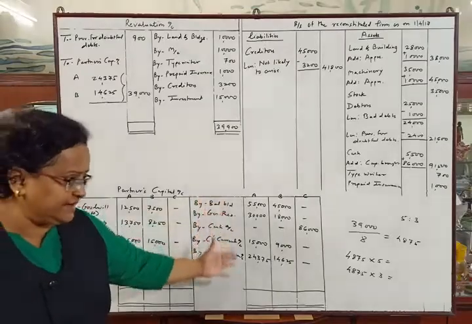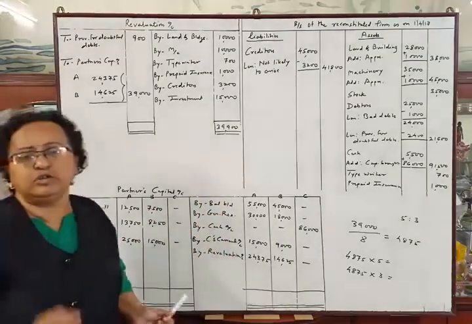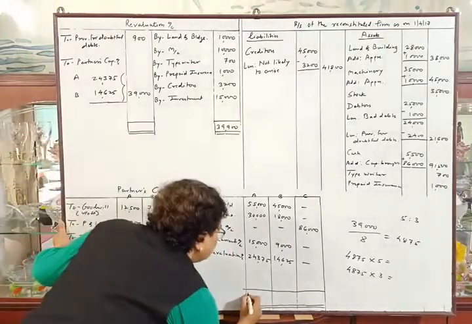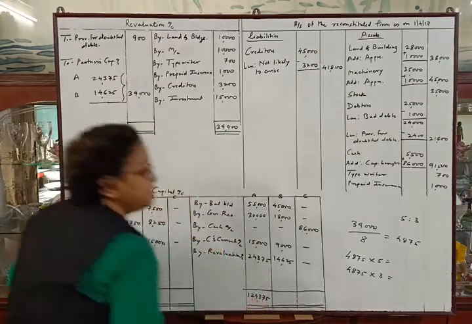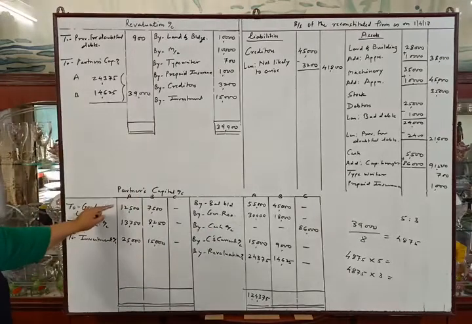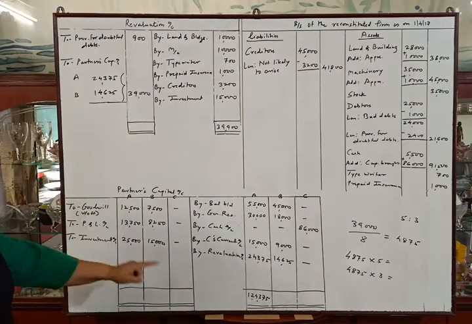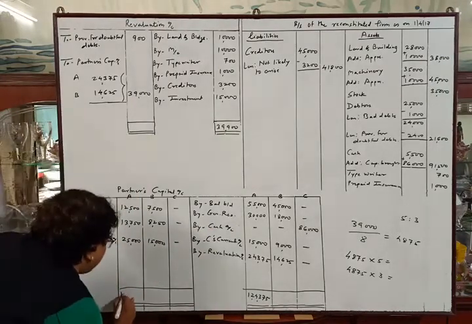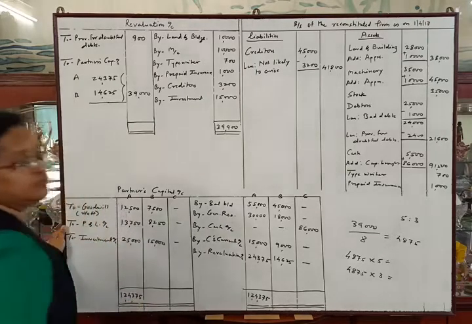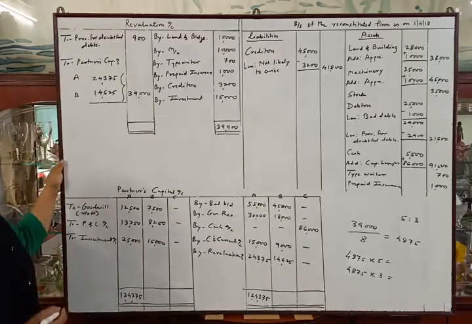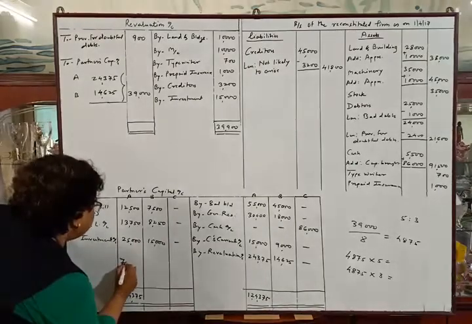Total of credit side is 1,24,375. And now we will deduct the total of these amounts from 1,24,375. So the difference will be 73,125